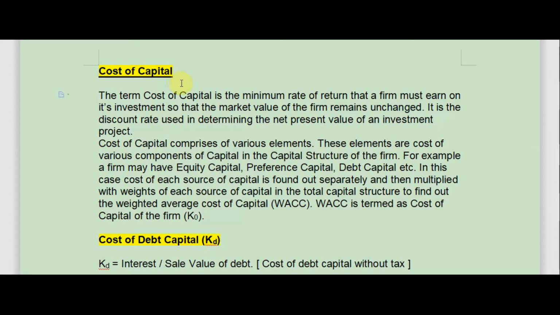Now, what is cost of capital? The term cost of capital is the minimum rate of return that a firm must earn on its investment so that the market value of the firm remains unchanged. It is the discount rate used in determining the net present value of an investment project.